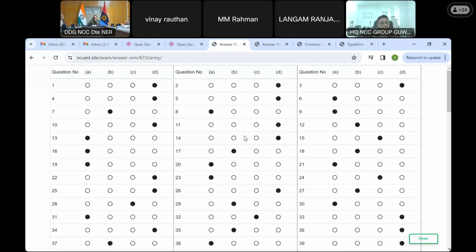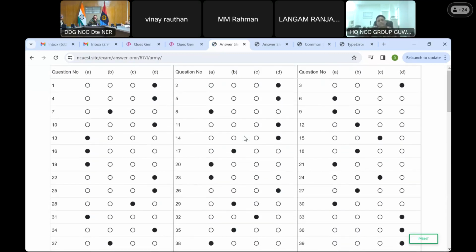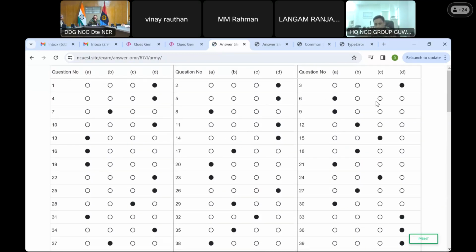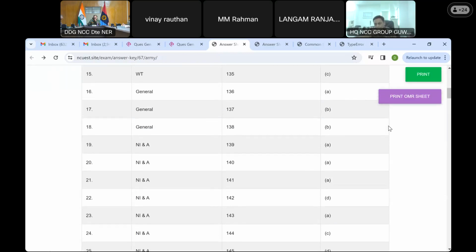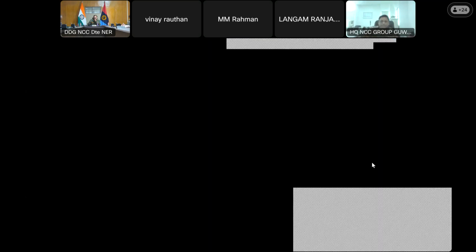So now this is the answer sheet which I have made, but of course this cannot be read by your reader. They have their own structure. You have to follow that. But otherwise, whatever questions are there, they have been marked here with the correct answers. The others are left blank. But this cannot be read by your readers because it is not compatible. Yes. Okay.